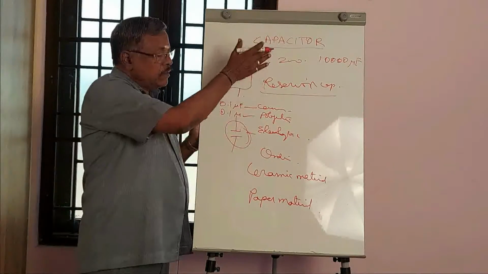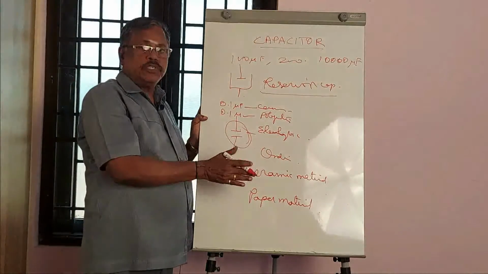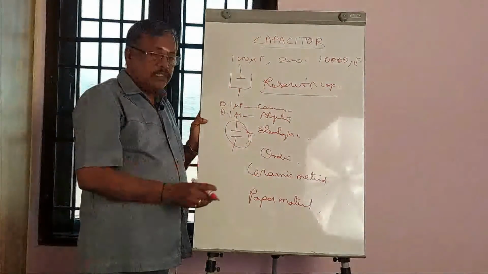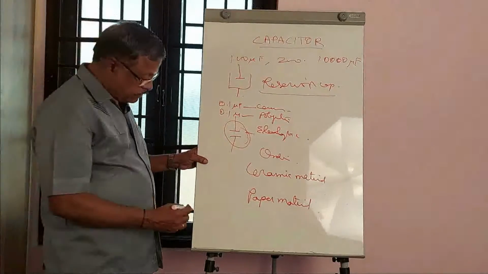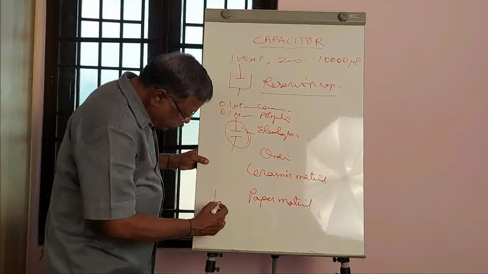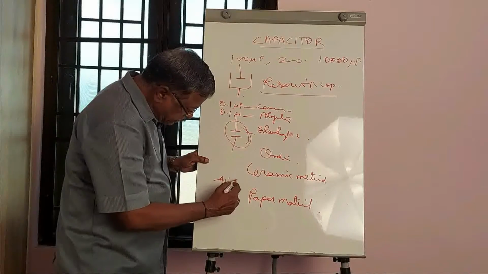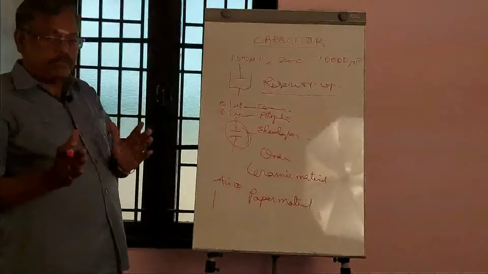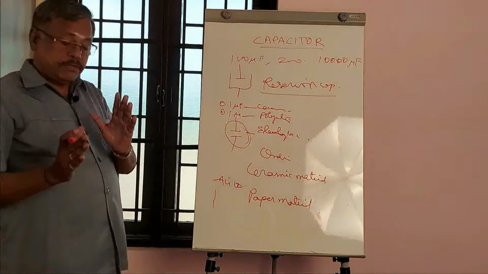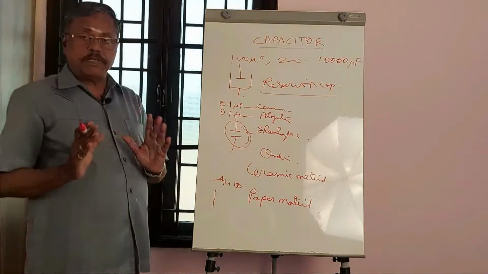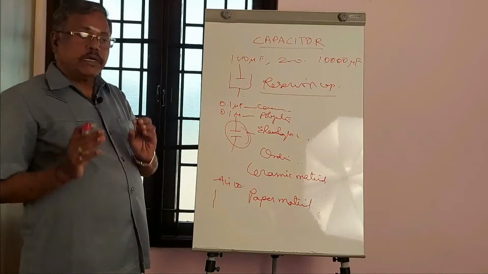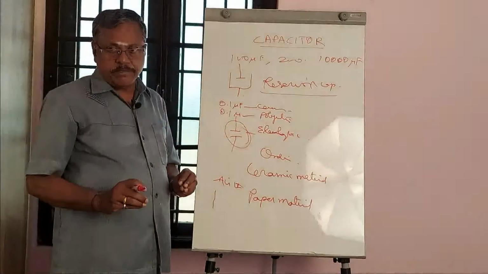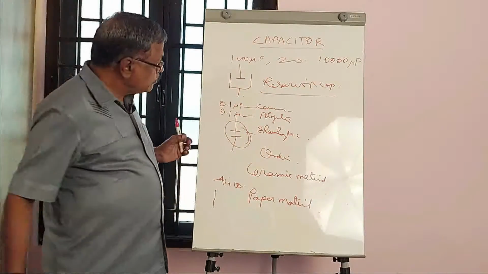Like that, there are a lot of capacitors, made either with electrolytic material or with ceramic or polyester. And there is one more capacitor available, with only air as the medium. When you have two plates and between them only air, that capacitor can be called an air capacitor. The medium is air only. But the value produced by these capacitors is going to be very, very small. Okay.